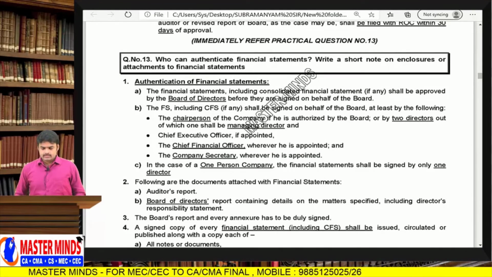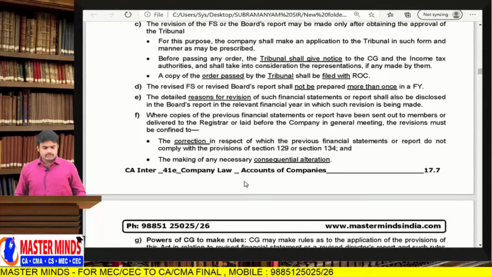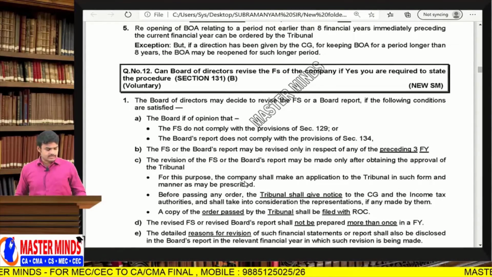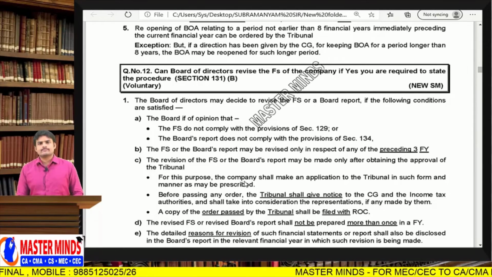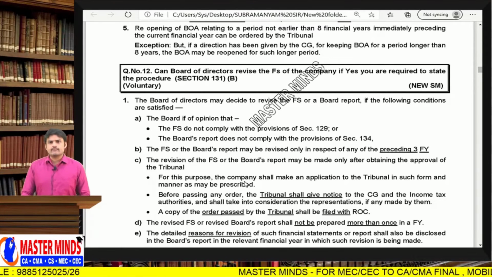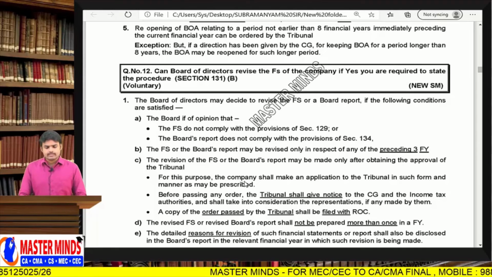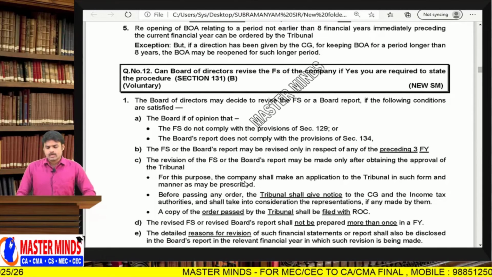Okay, students, in our previous discussion we completed revision of financial statements. Revision of financial statements takes place because of 2 reasons. One is when the central government, ROC or statutory bodies, or any person, is of the opinion that financial statements are prepared in a fraudulent manner, or the affairs of the company are conducted in a fraudulent manner or mismanaged.